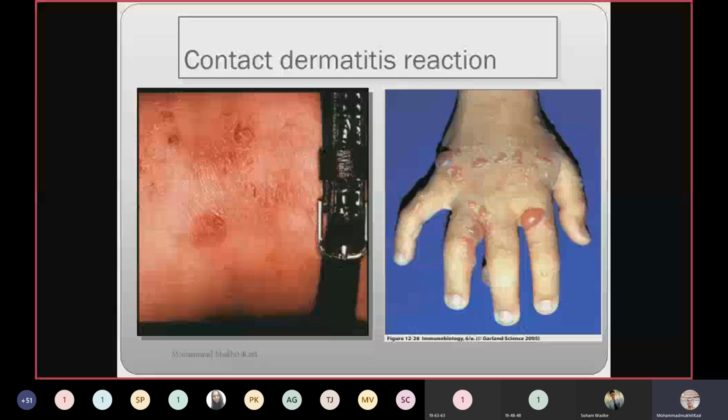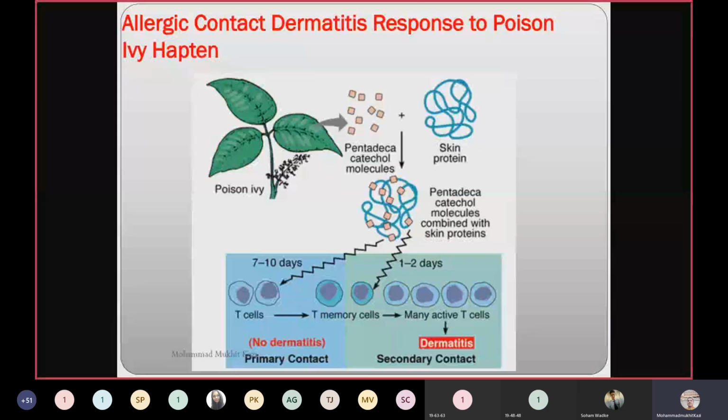You can see on the hands that this is because of poison ivy, which has pentadecacatechol molecules, which come in contact with the skin protein, and pentadecacatechol molecules combine with the skin proteins, and they release the T lymphocytes in 1 week or 2 weeks. And initially there is no dermatitis. That is the primary contact. Later on, after contact again, these T cells, which have that memory, will produce many active T cells in a couple of days only, and that leads to the dermatitis. That is the secondary contact.